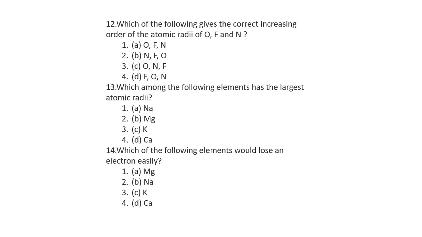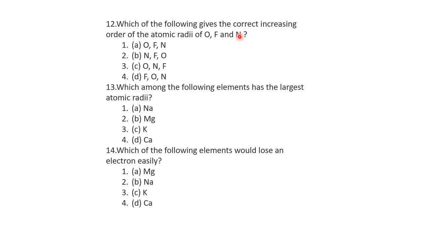Next, which of the following gives the correct increasing order of atomic radii? Increasing atomic radii means what? Small to big. Oxygen, which group number? 16th. Fluorine, group number 17th. This is group number 15.